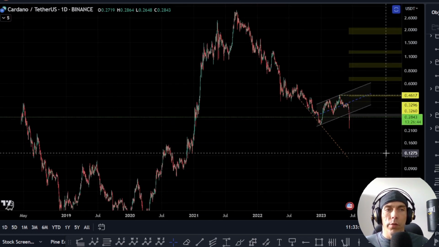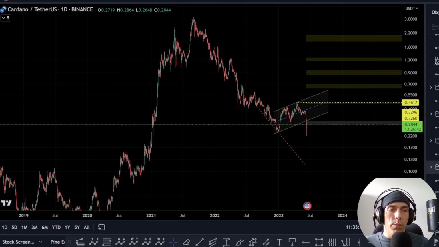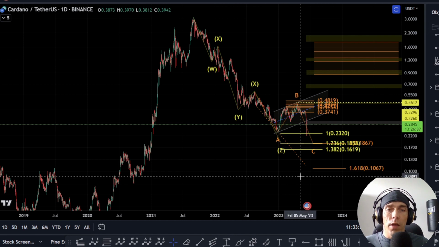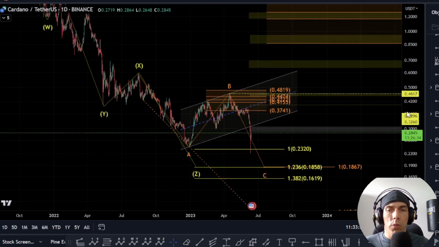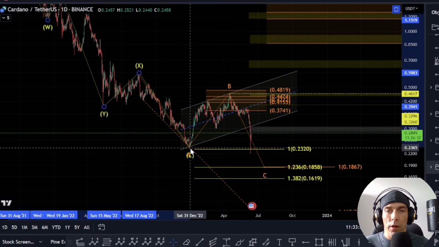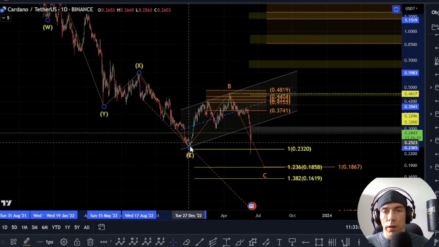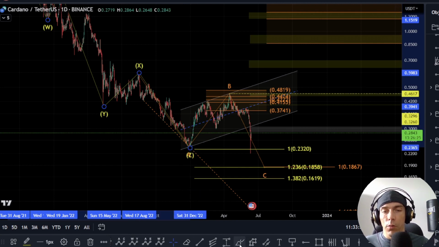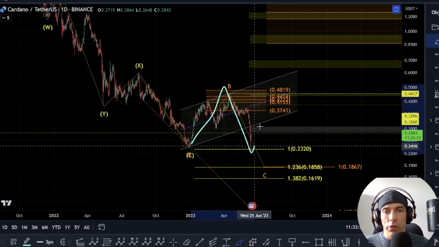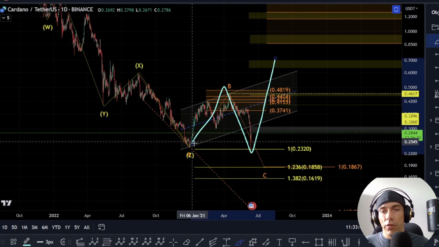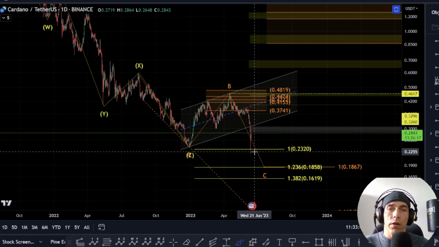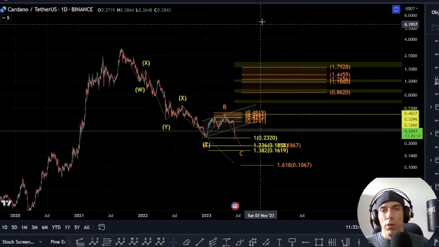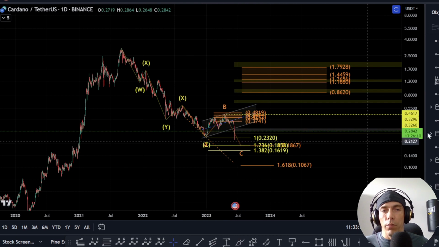So now what we've been left with here is a couple of things. We do have the potential here that we could actually have this as W, X, Y, X, and Z. Now we were talking about this in the previous video, and what we were saying was the possibility that this Z wave could actually complete here. So this is still technically possible. We need to just be aware that this is still one of the possibilities, that if we do actually form something like a flat correction here to the upside, what we could then actually have is that this corrective move completes here. Now the key thing in this is we could argue then that this is a completed correction and we could be looking to move to the upside from wherever this wave completes.